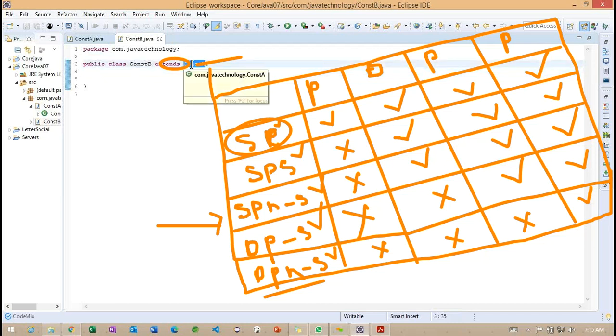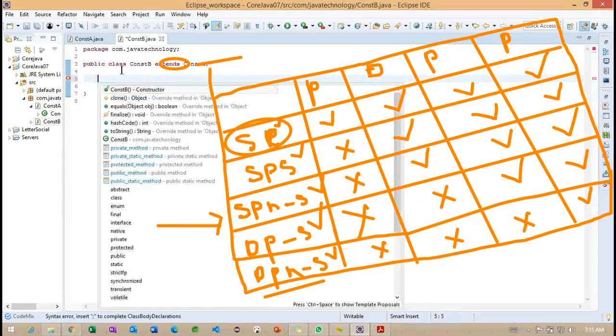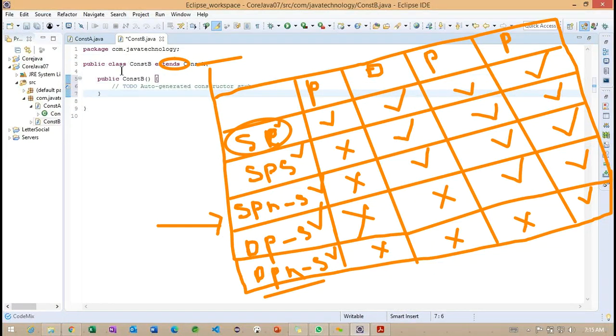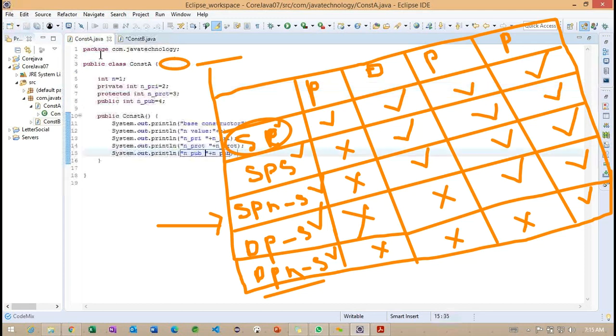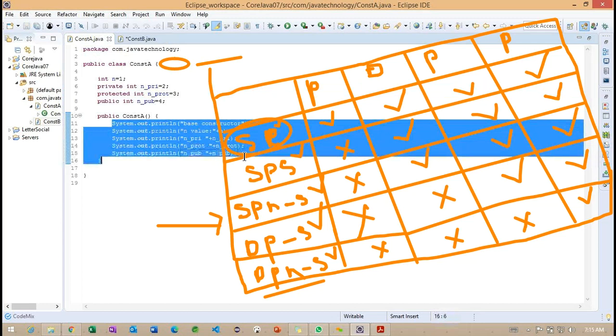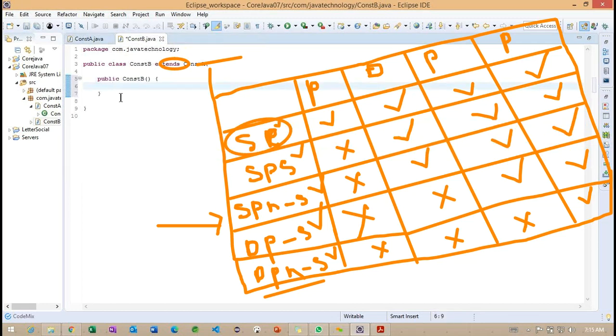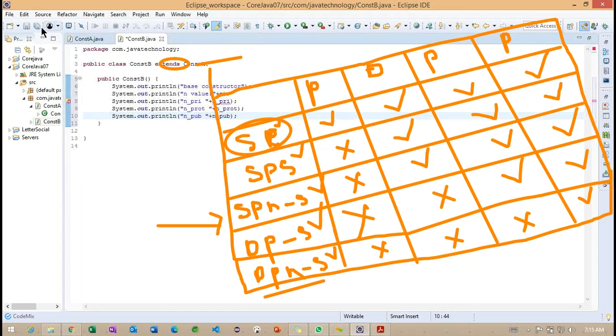Now we already extended from constructor A. Getting the point. The same thing I'm going to access here. I'm not defining any variable here. So directly I'm going to access the variables which are available in the base class. Okay, what I will do, I will copy all this information here. Okay, let me save this.